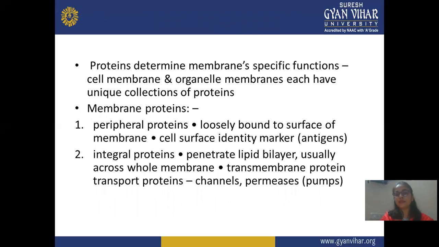Cell surface identity markers or antigens are contained in peripheral proteins. There's a specific marker in peripheral protein, but the integral part shows the opposite. There are no markers. And second is the integral protein. Integral proteins penetrate the lipid bilayer, usually across the whole membrane: transmembrane proteins, transport proteins, channels, and pumps. All these are the specialty of integral protein.